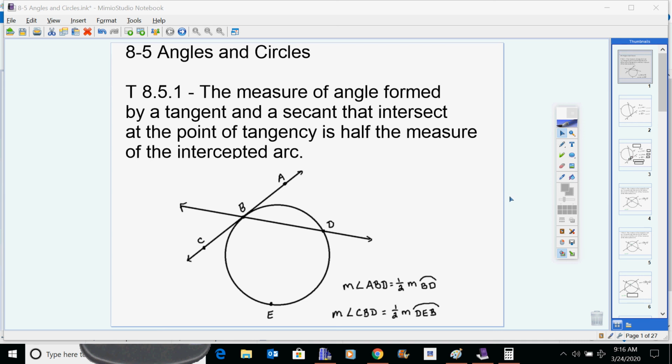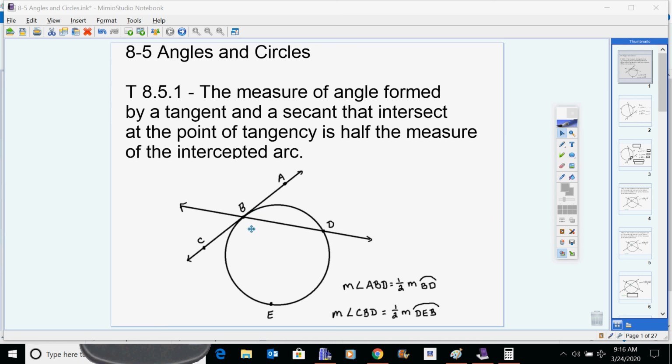All right, that being said, we need to talk about angles and circles today. It's kind of a long lesson, but once you get the hang of it, I think you'll find that it's a pretty neat little thing. It's a bunch of little tricks about finding the measures of the arc as opposed to the angles that are made with different lines that go through a circle.